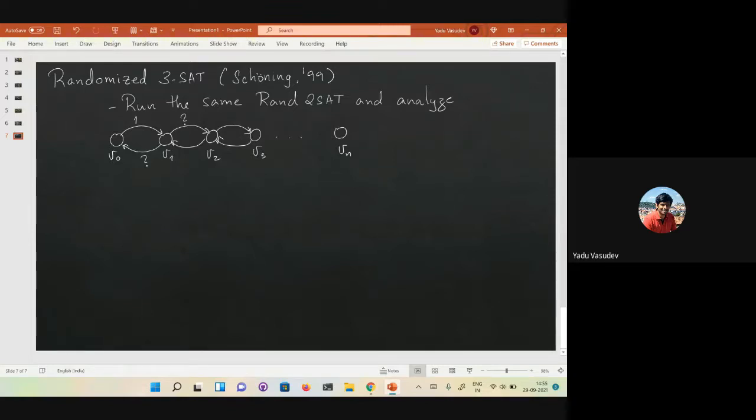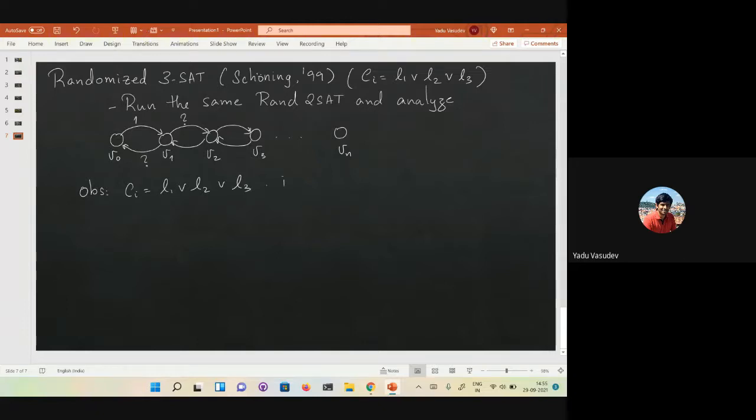Maybe I should say 3-SAT is where each clause Ci is of the form L1 or L2 or L3. That's what it means to say it is 3-SAT. There are 3 literals. At least 1/3 chance of going forward. It's the same observation: you have Ci, which is L1 or L2 or L3.